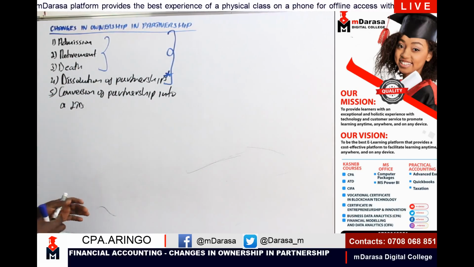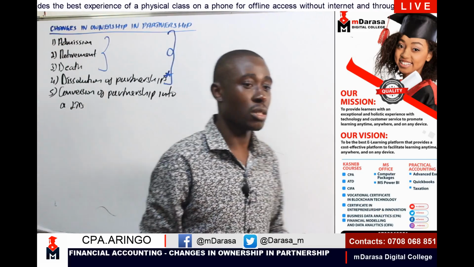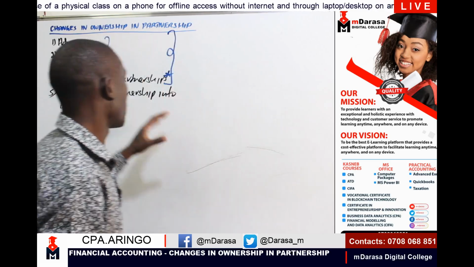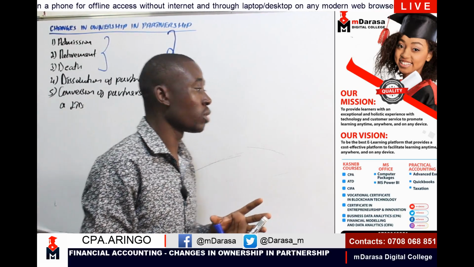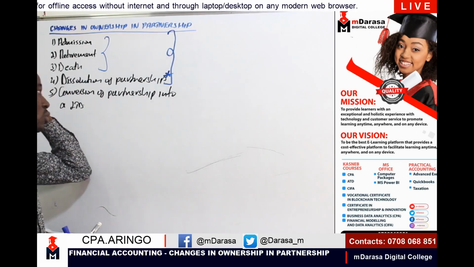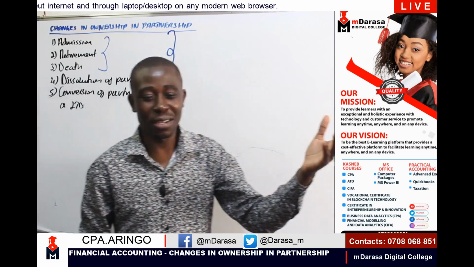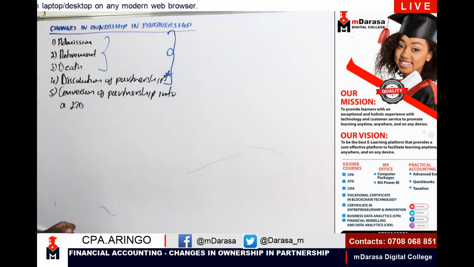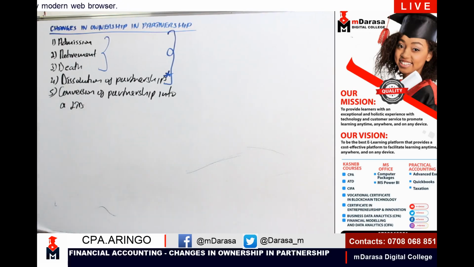So we are going to start with the first three: admission, retirement, and death. As I've said, the treatment of these changes will be the same, except for dissolution, which will be quite different because you'll have to open new accounts. Whereas for conversion, we are going to do it at financial reporting when you've advanced to the upper levels, right? So we can start with admission, retirement, and death, because the treatment is just the same.